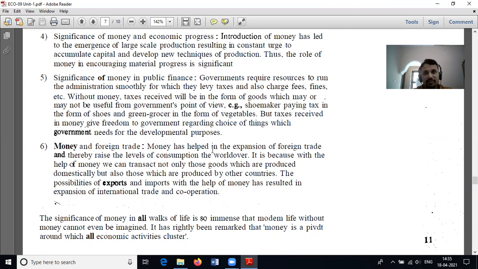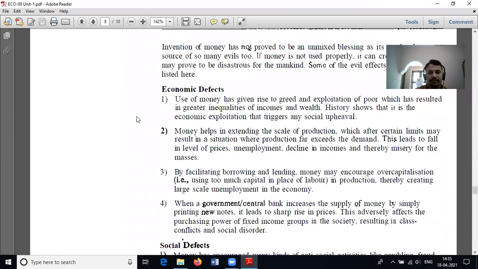For export or import, the value should be determined in terms of money or price. This is about the significance of money.